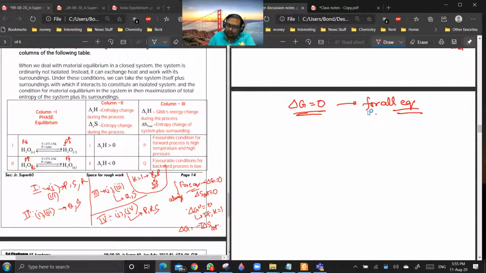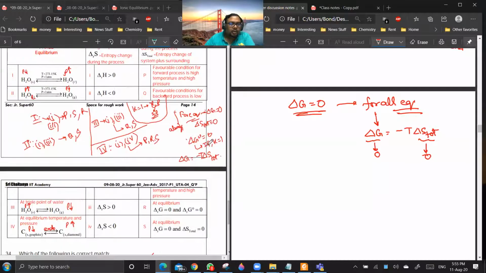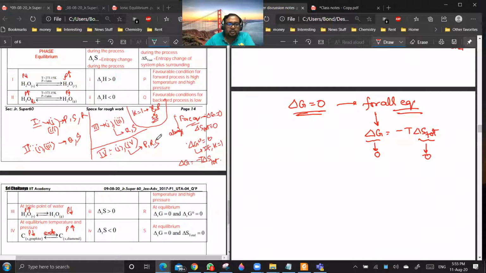Now, delta G is always equal to minus T delta S total. This I have given. Then for all equilibrium, if delta G is equal to 0, then delta S total is also equal to 0. Getting my point? Universally correct for all equilibrium. Because all the processes are equilibrium only, I am first checking the universal statements.